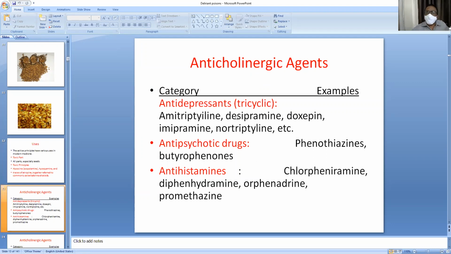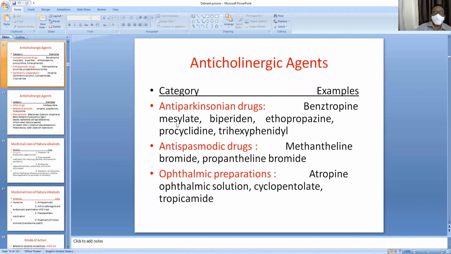So, some of the anticholinergic agents in addition to the Datura, what are those? This is the table of drugs which have anticholinergic effects. These antidepressants like tricyclic antidepressants, I told you in your previous class, antipsychotic drugs, butorphanones, phenothiazines, and antihistamines, chlorpheniramine, diphenhydramine, all those have anticholinergic effects. Anti-Parkinsonian drugs like benztropine and trihexyphenidyl. Antispasmodic drugs like methylene bromide, and ophthalmic preparations, atropine ophthalmic solution, tropicamide, all those are anticholinergic agents.